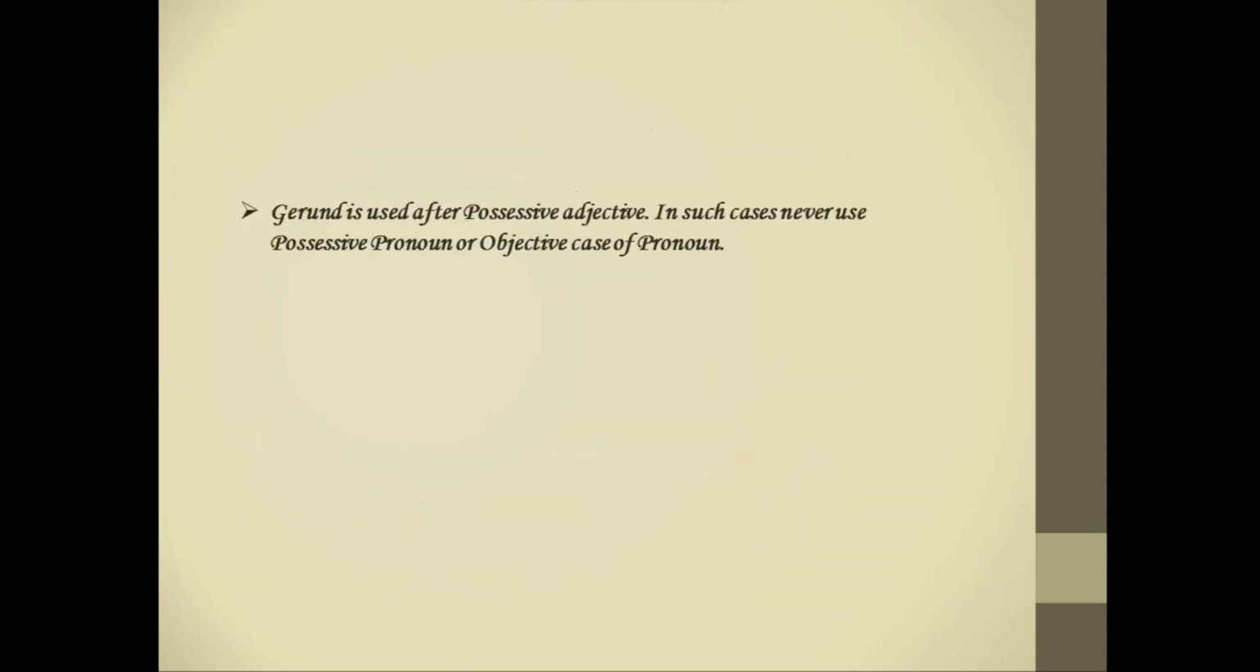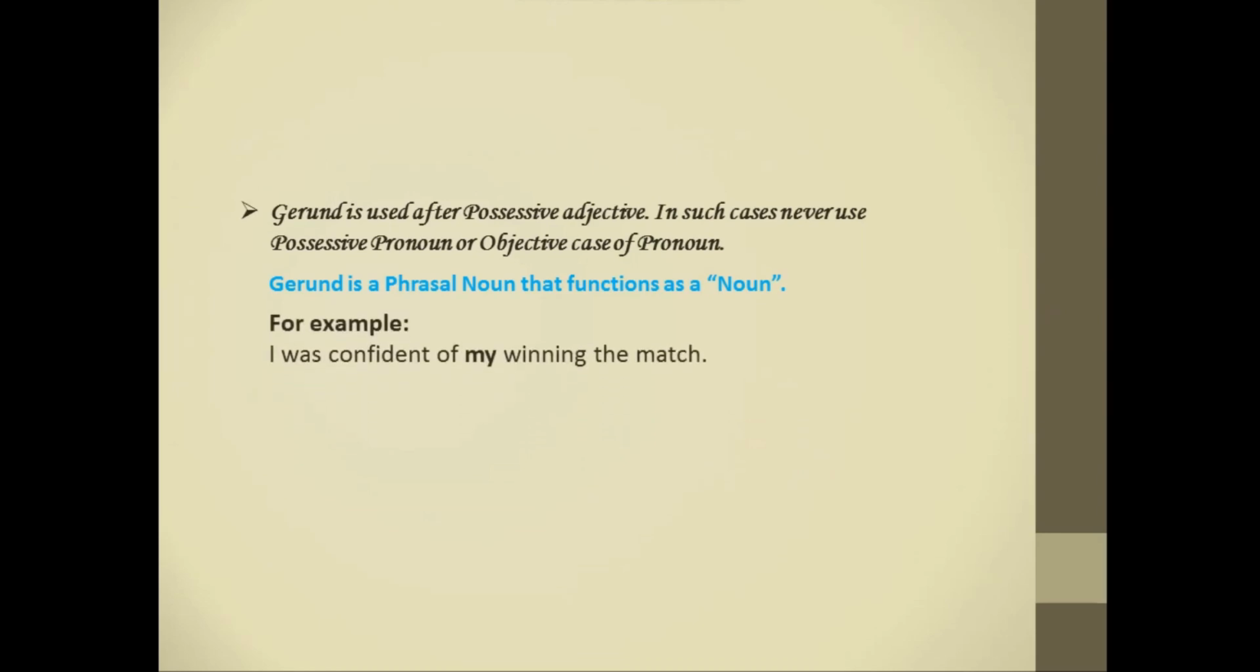Next, a gerund is used after a possessive adjective. In such cases, never use a possessive pronoun or the objective case of a pronoun. Here, a gerund is a phrasal noun that functions as a noun. We will discuss this topic soon. For example, let's see one example. I was confident of my winning the match. Here, we do not use mine because it will not make sense. So here, my is a possessive adjective.